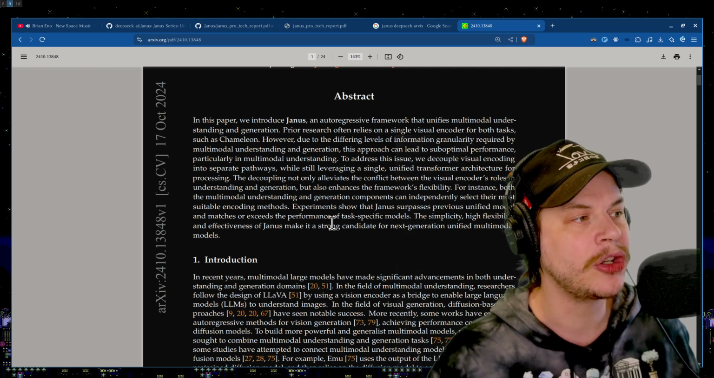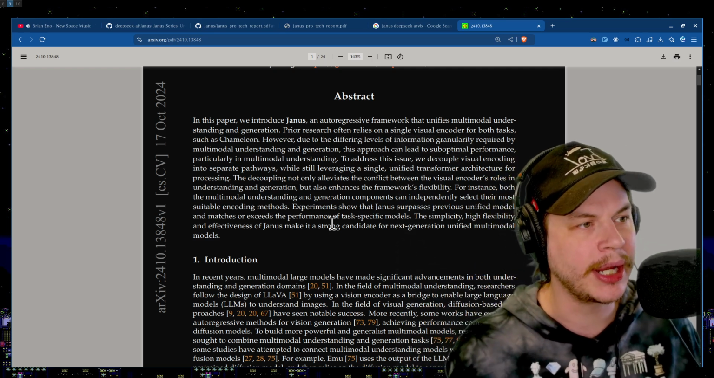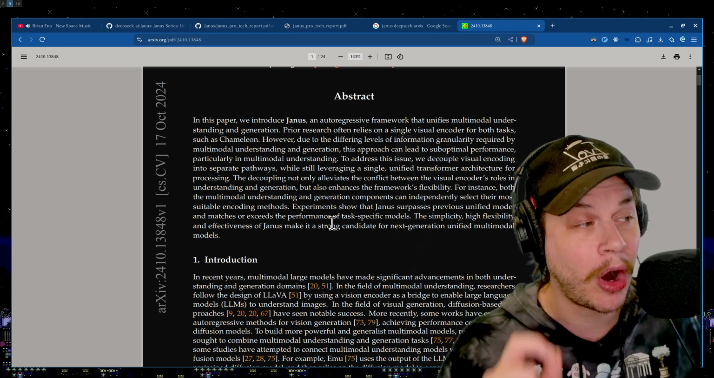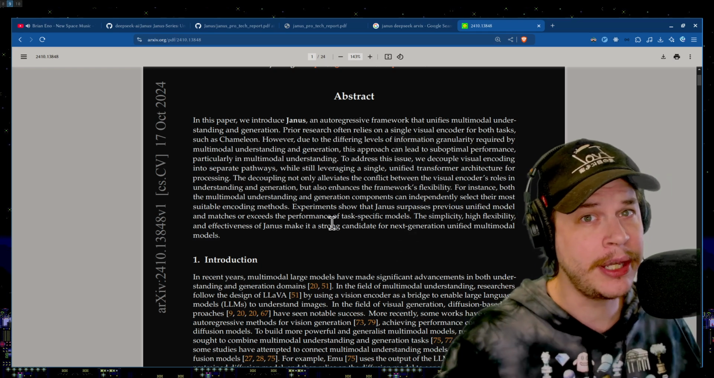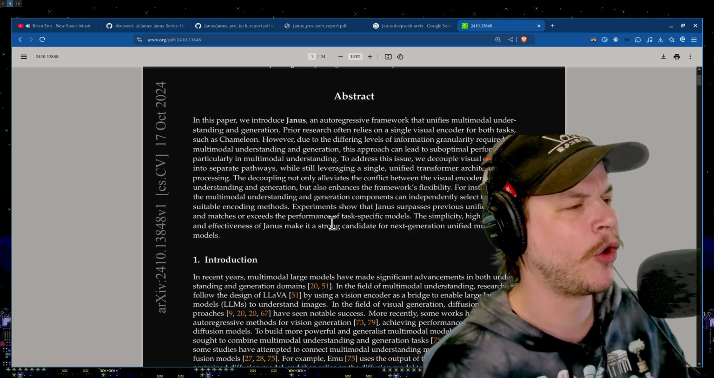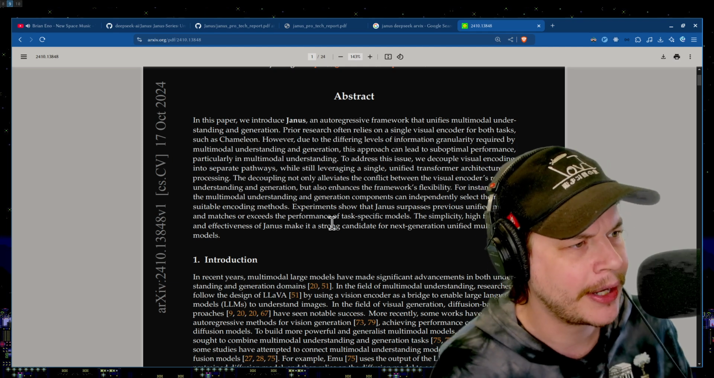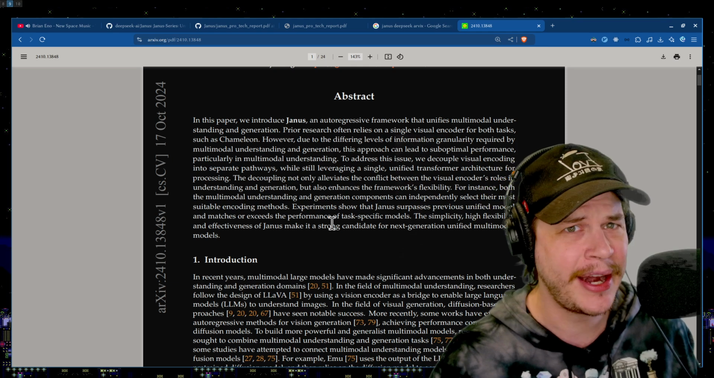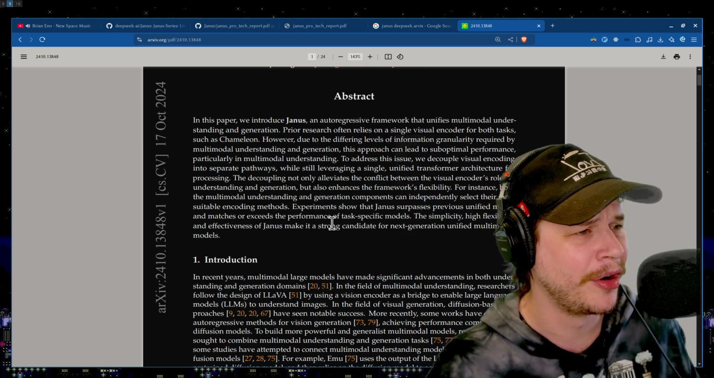To address this issue, we decouple visual encoding into separate pathways while still leveraging a single unified transformer architecture for processing, the T in GPT, that big old transformers, okay? They're not just like, I don't know, Transformers, were they good guys or villains? I never watched Transformers, so I don't know if they're good or bad guys.